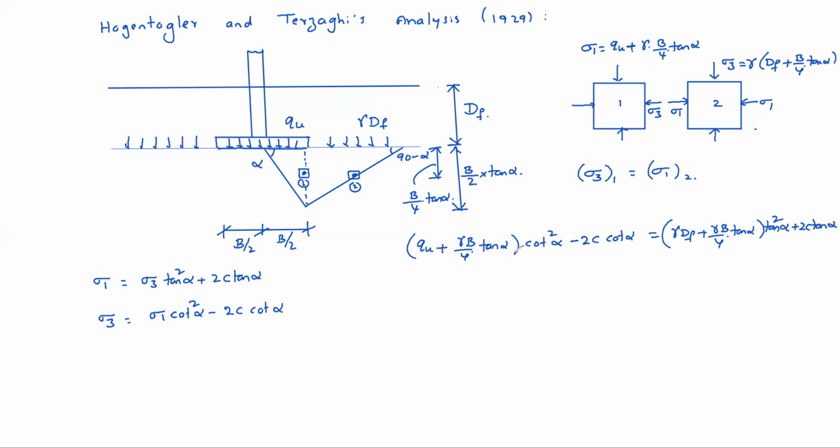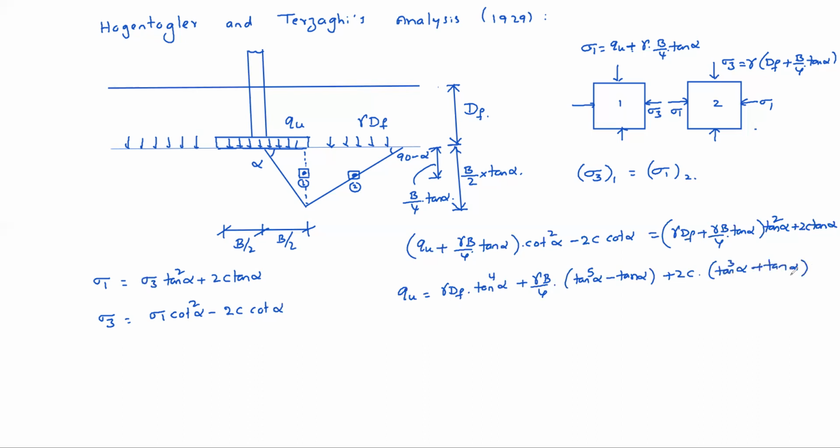If c equal to 0, of course you can simplify this actually. So qu equal to, you will get like this. If you simplify this, you will get a very simple equation. So gamma df into tan power 4 alpha plus gamma b by 4 into tan power 5 alpha minus tan alpha, plus 2c into tan cube alpha plus tan alpha.